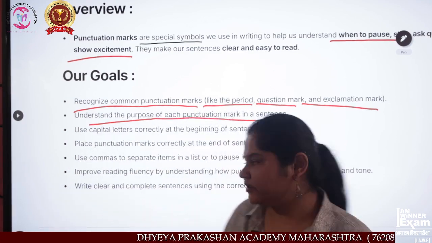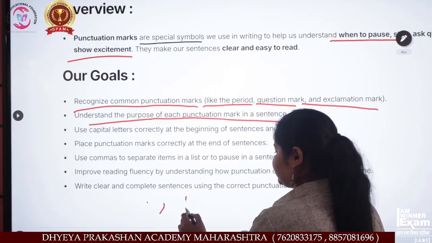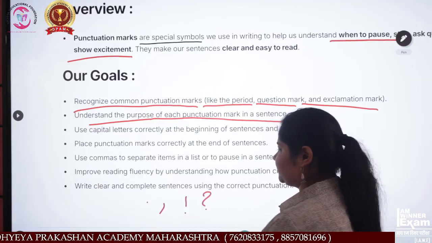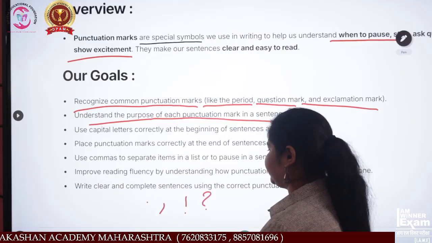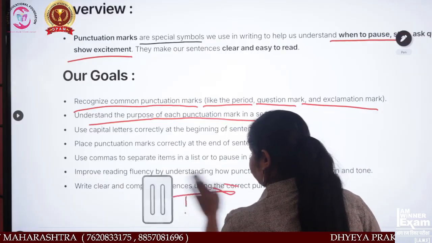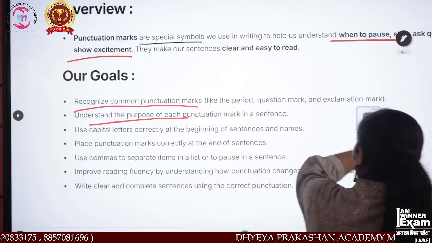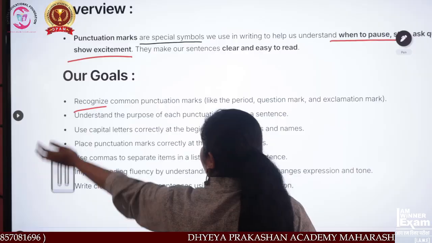Full stop has one meaning, comma has another meaning, exclamatory mark another meaning, question mark another meaning. Okay, we will learn this in the next slide. First, now pay attention to why the overview or our goals are important.